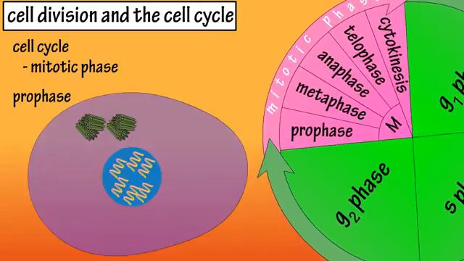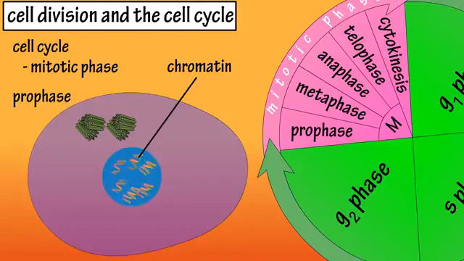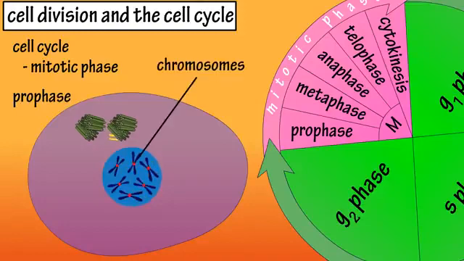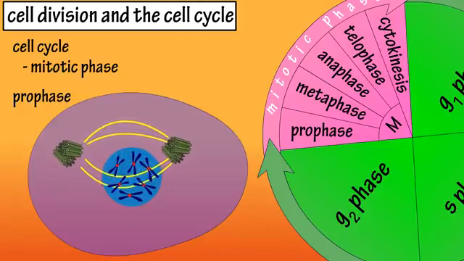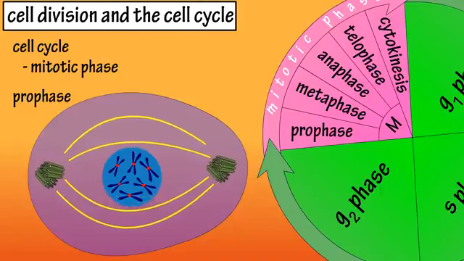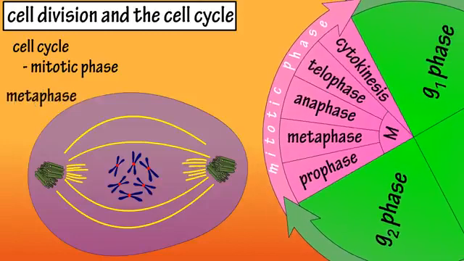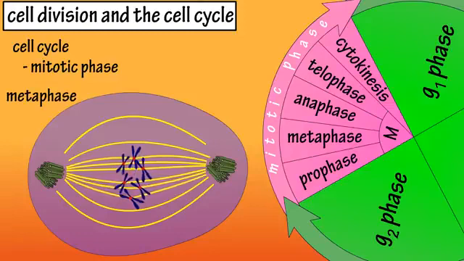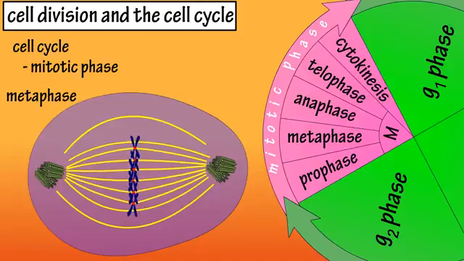During prophase, chromatin, which is tightly packed DNA and protein, is further condensed to form chromosomes. Spindle fibers also begin to grow from the two centrioles, pushing them apart to a point where they lie at opposite ends or poles of the cell. The nuclear membrane also disassembles, which allows the chromosomes to be moved by the spindle fibers. During metaphase, some of the spindle fibers attach to the centromeres of the chromosomes, aligning them in the middle of the cell at the equatorial plate.